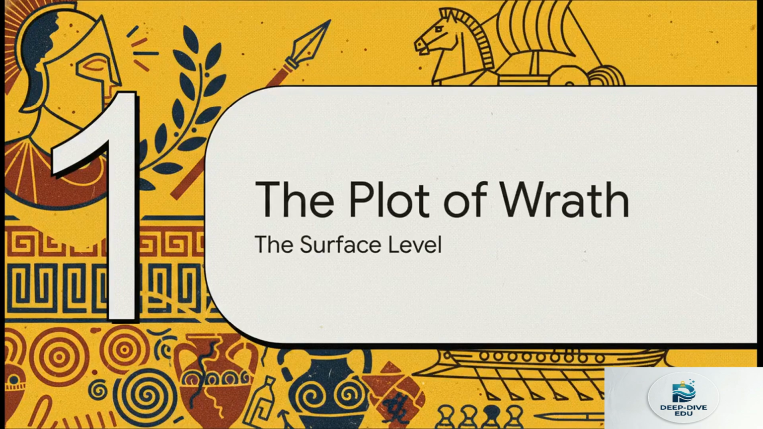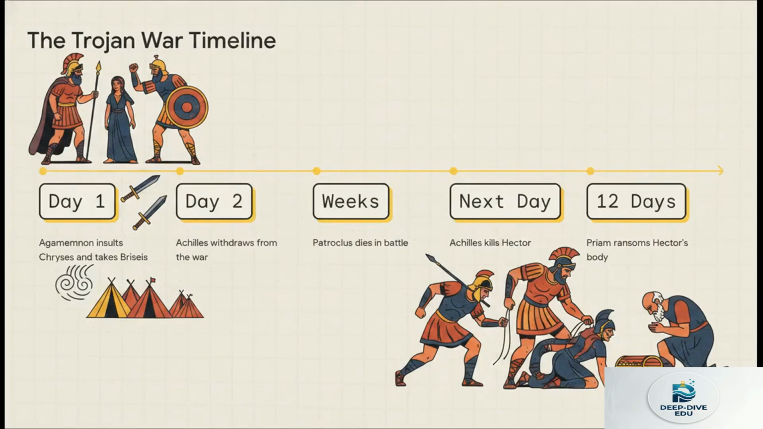Okay, Section 1. The plot of wrath, the surface level. To really grasp the depths of this epic, we gotta look at it like a giant iceberg. Now, the tip of that iceberg, that's basically your high school SparkNotes summary of the 9th year of the war. It's a super rapid sequence of events. It kicks off when the Achaean leader, Agamemnon, insults a priest named Briseis, which, spoiler alert, causes a massive plague. So to appease the gods, Agamemnon gives up his own captive prize, but then he selfishly demands Achilles' captive, Briseis, as payback.